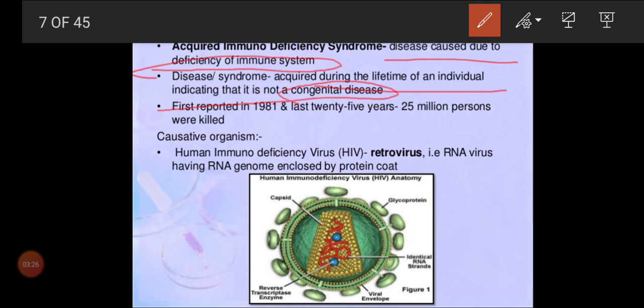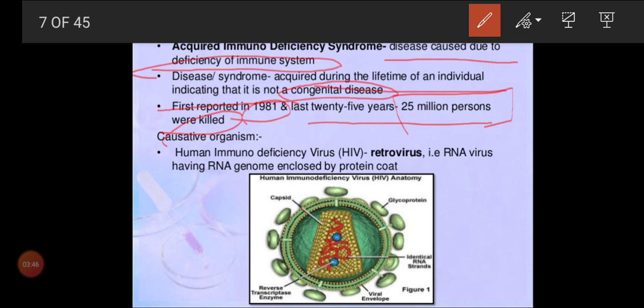This disease was reported in the year 1981, and in the last 25 years, up to today, 25 million persons have died because of AIDS. AIDS is a dangerous disease. Why?